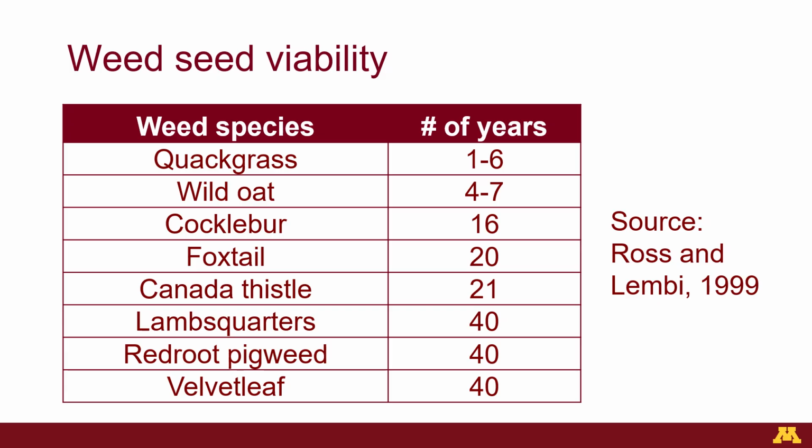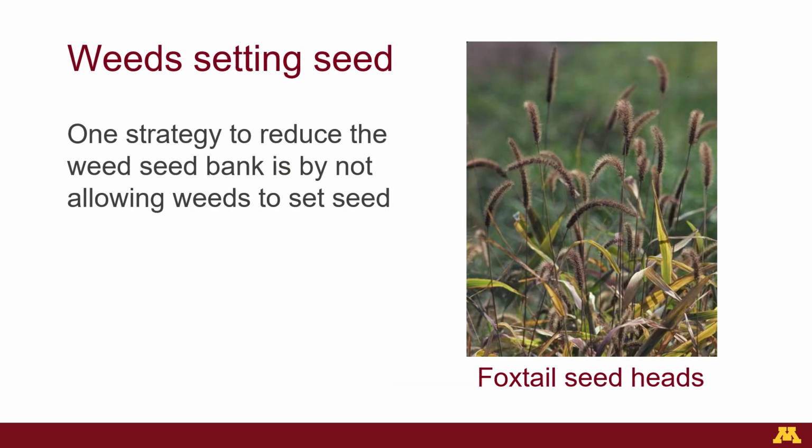The data from this table is from Ross and Lemby, 1999. As this table shows, some weeds can stay in the soil for up to 40 years if the conditions are right. One obvious weed management strategy is to not allow weeds to go to seed in the first place. We will discuss more strategies in our weed management modules. This picture shows numerous brownish seed heads from foxtail plants that have yellowish-brown leaves.